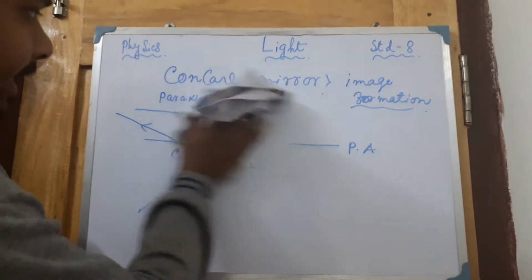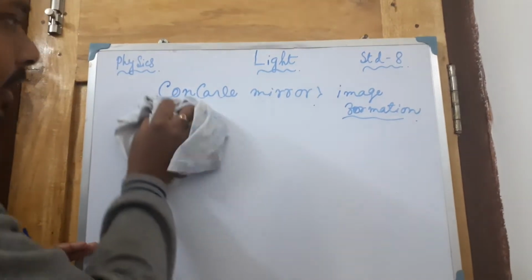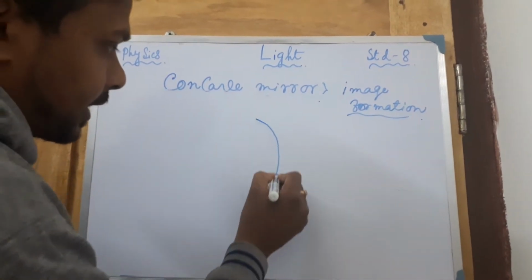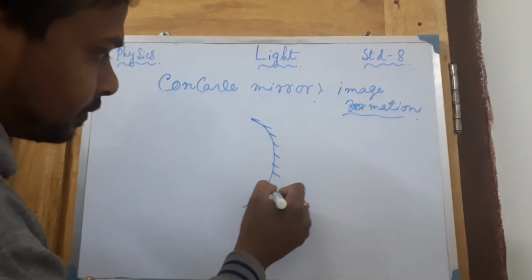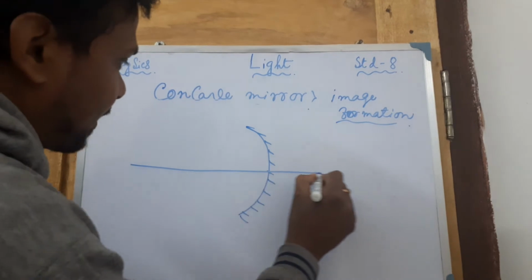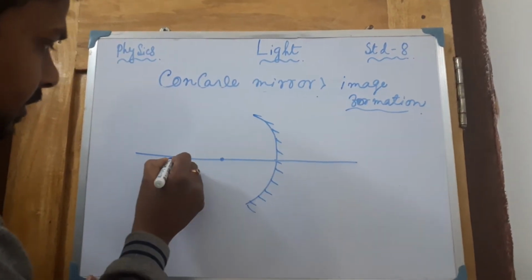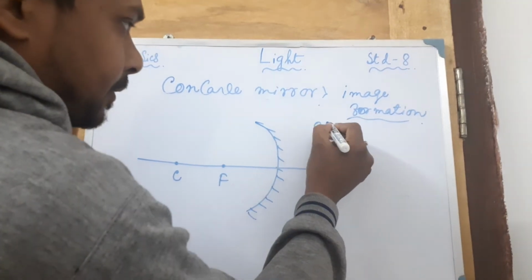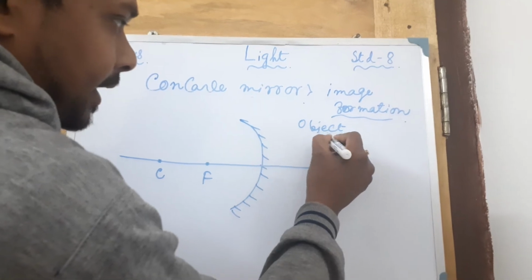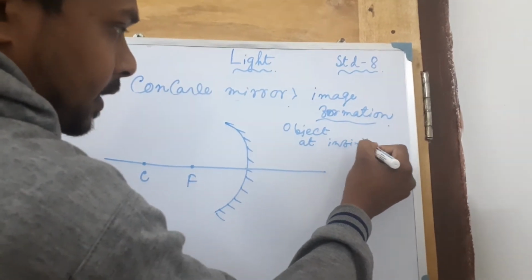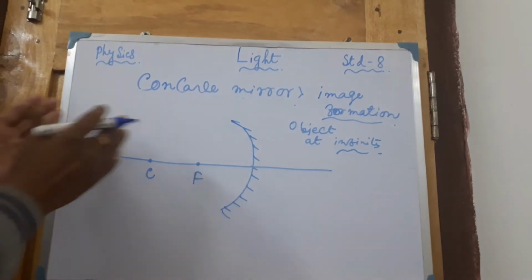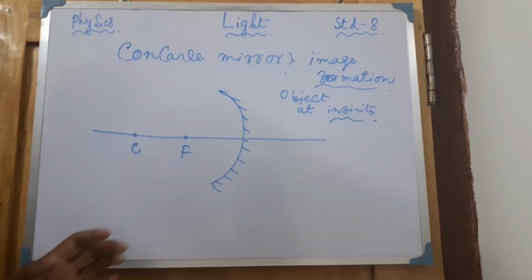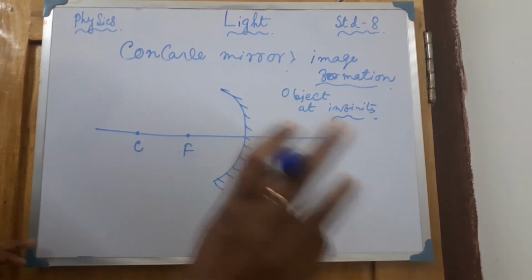Now I am coming to the next topic, image formation, which is different for different positions of the object. First of all, for a concave mirror. This is the principal axis, this one is the focus, and this is the center of curvature. The first condition is the object at infinity. If the object is at infinity, far away from the mirror, where will it form the image? That is our main discussion.